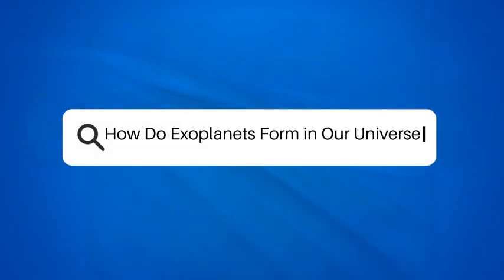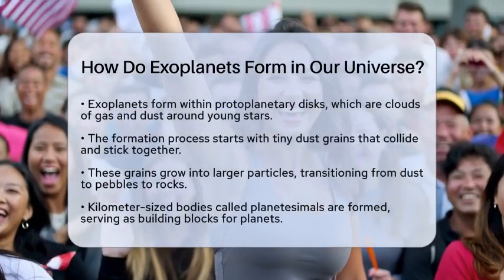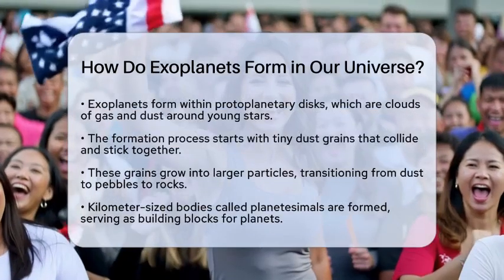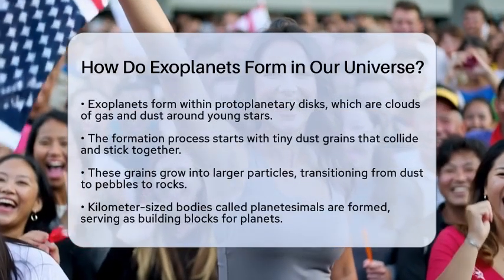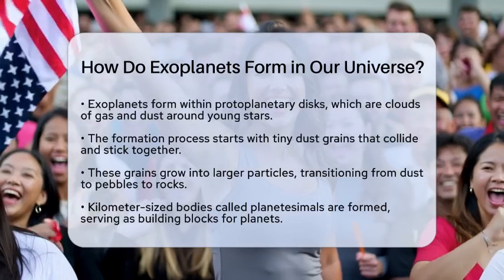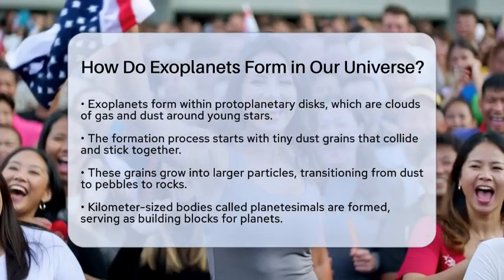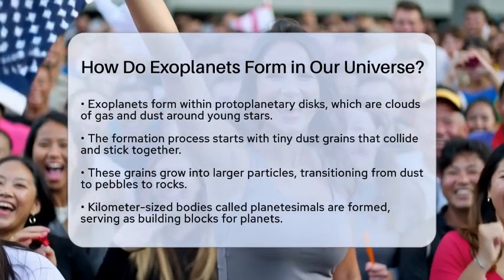How do exoplanets form in our universe? Have you ever looked up at the night sky and wondered how those distant planets came to be? The answer lies in the fascinating process of exoplanet formation. Exoplanets primarily form within protoplanetary disks, which are vast, rotating clouds of gas and dust surrounding young stars.